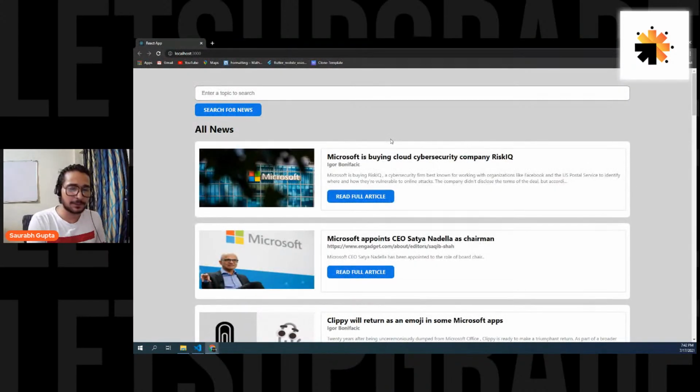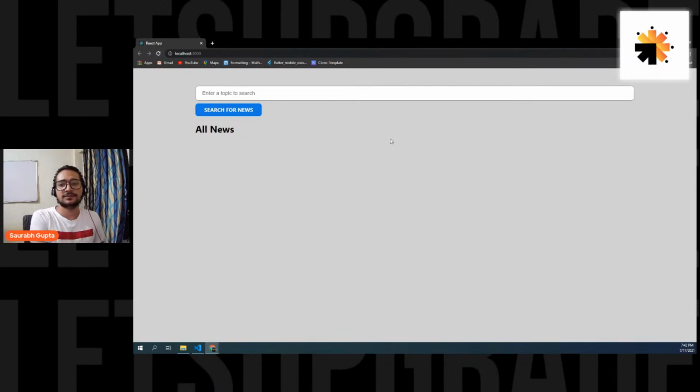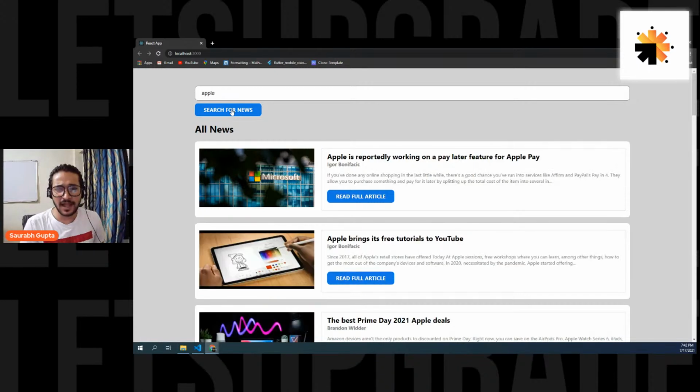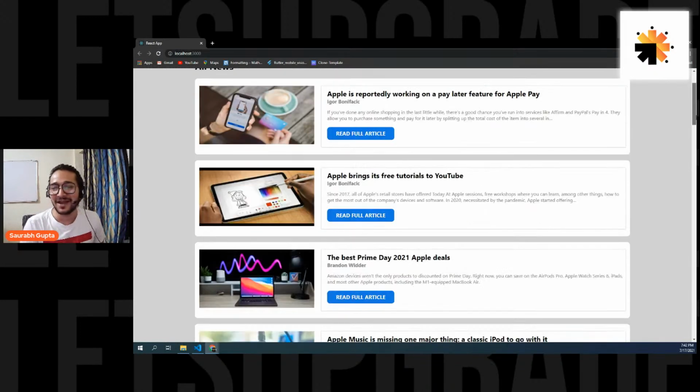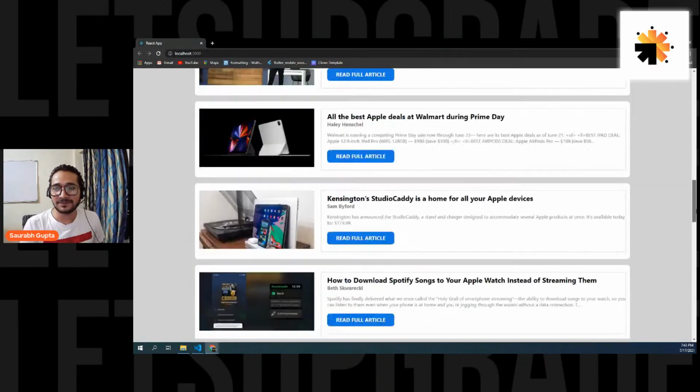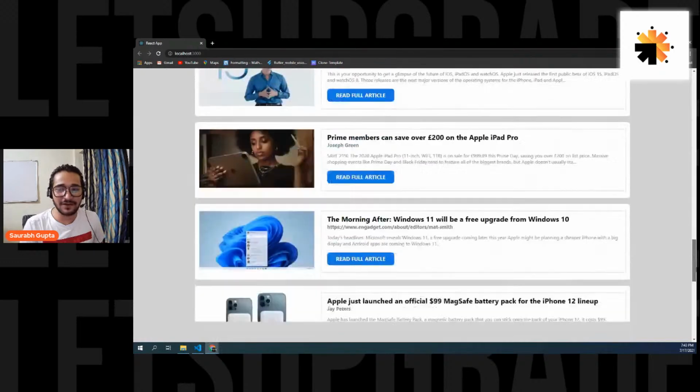Everyone, let's see if it is working. Refresh the page. Try it out. So let's say Apple and search. And here we go. All the images changed. I think for this news there are the same images, that's why this image is not changed. But you can see all, okay, it took a little time. Sorry, it took a little time. And here we go. We have the news of Apple. Can you see, everyone?